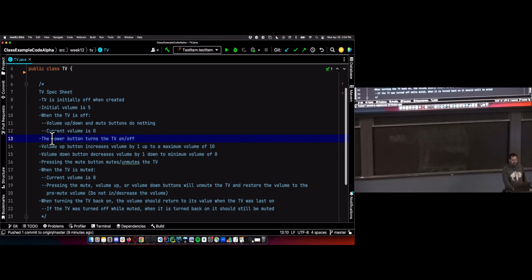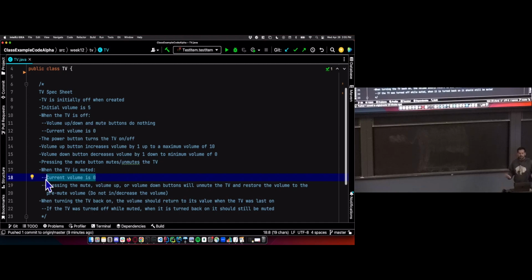There should be a power button, which is going to turn the TV on and off. We'll have a volume up button, which will increase the volume by 1 to a maximum of 10, and a volume down, which decreases the volume by 1 to a minimum of 0. We're going to have a mute button, which is going to mute and unmute the TV as long as it's on. If it's off, this button doesn't do anything, as mentioned up here. Right here. And when the TV is muted, the current volume is 0.